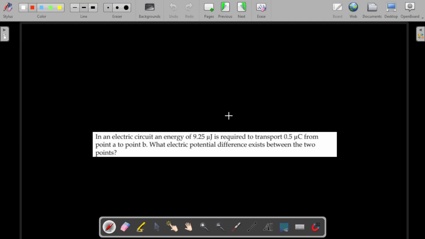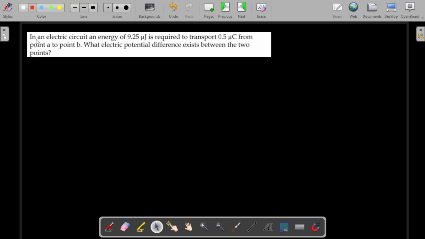The second question is about an electrical circuit. Please pause the video and try to answer it. In an electrical circuit, an energy of 0.25 microjoule is required to transport 0.5 microcoulomb from point A to B. What is the potential difference between these two points? This is one good question, guys.